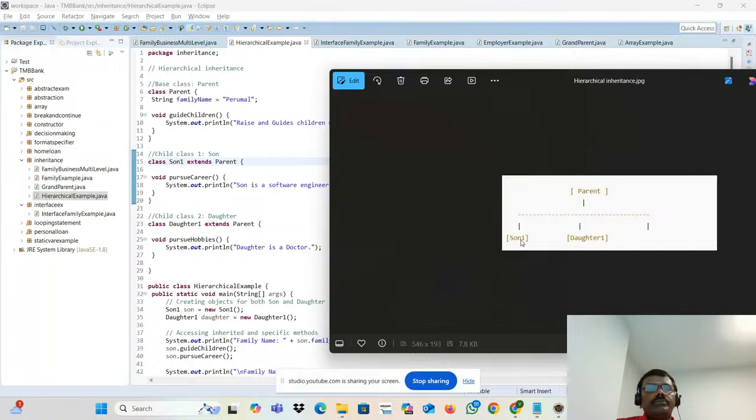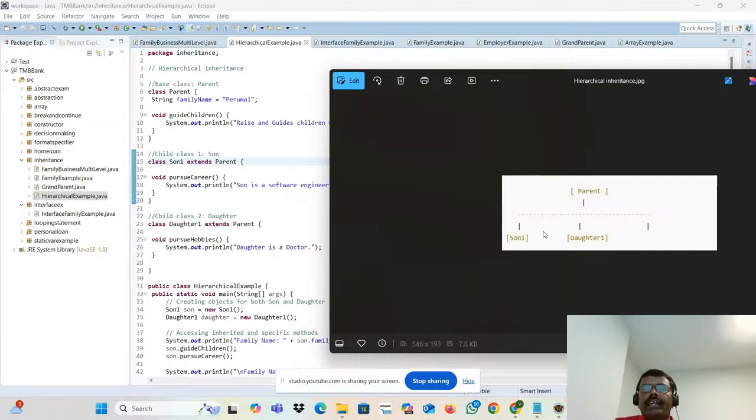The son also extended to this parent. Son to parent. This daughter also extended to this parent. Daughter to parent. So only one parent class. Now what can they do? This son can access the parent method. Daughter can access, not doctor, sorry for that. Daughter also can access this one.